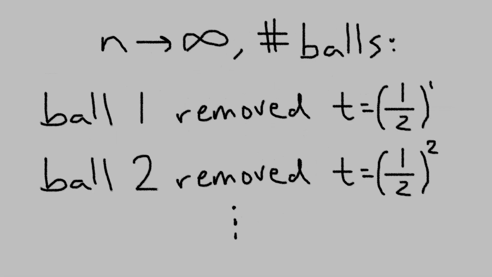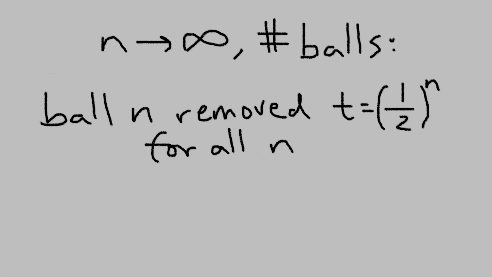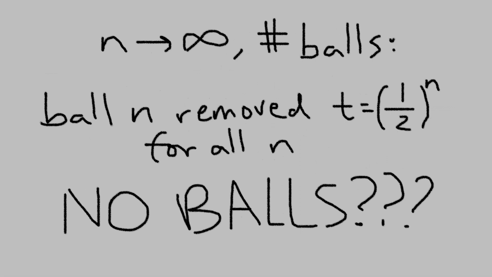But, if you think about it, every single individual ball is eventually removed. Ball 1 is removed during the first step, ball 2 is removed during the second, and ball 1000 during the 1000th. No matter which specific ball you choose, there exists some step at which it leaves the vase, no matter what. So, after this supertask is completed, shouldn't there be no balls left at all? Both arguments seem perfectly logical, and yet they give utterly contradictory results.